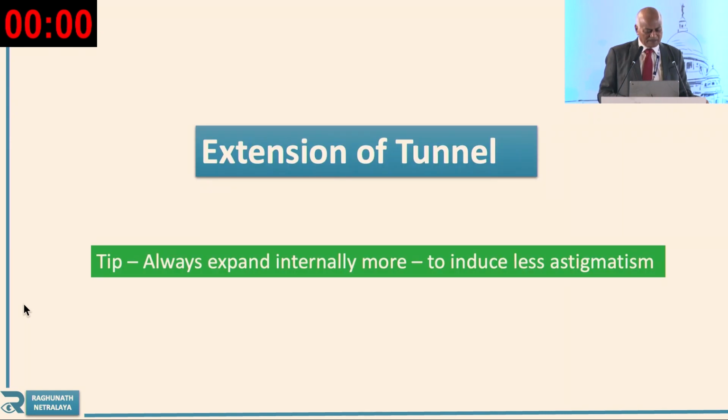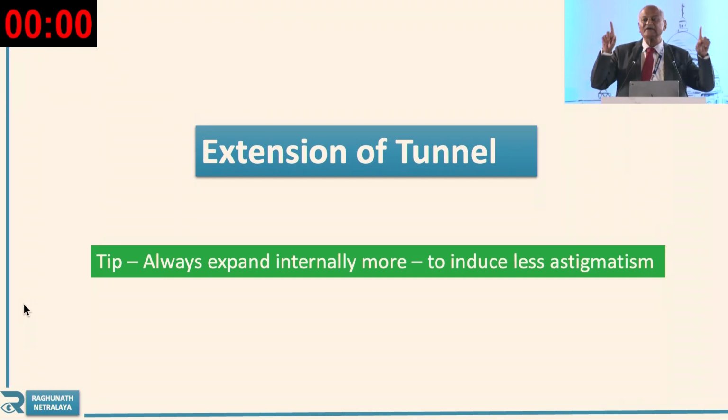Now the other thing is extension. Whenever you are extending the tunnel, the astigmatism is much more. Why? Because you work haphazardly, because the nucleus is not coming, and at that time the brain doesn't work. So you go on this side, that side, outside, inside. And on the second day the astigmatism is +8, +9, -8, -9. Why has it happened? It is because the extension was not proper.